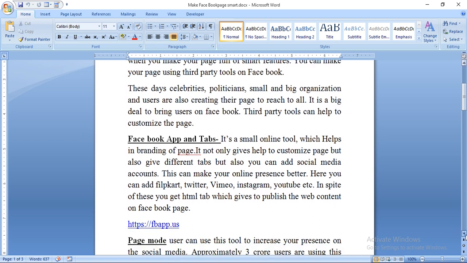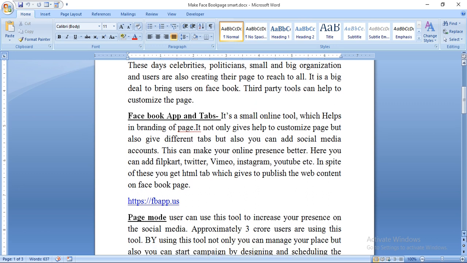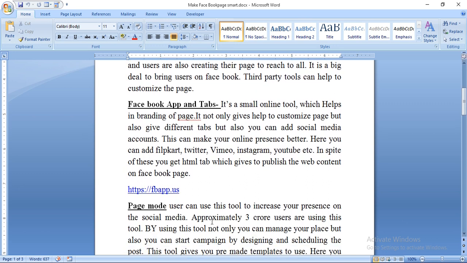HTML, what is HTML? It is Hypertext Markup Language, which is used to make web pages, and it is very advanced these days. Nowadays with HTML5 you can do many animations and many more things.